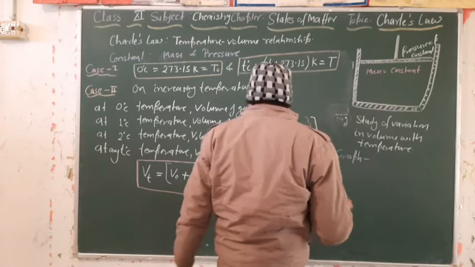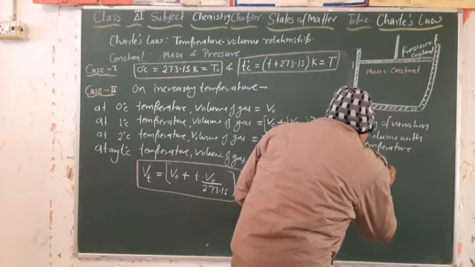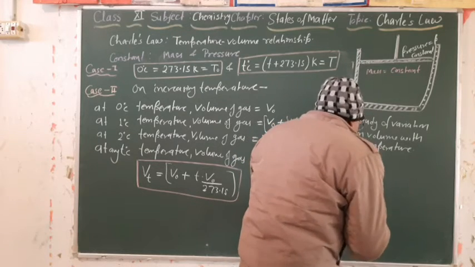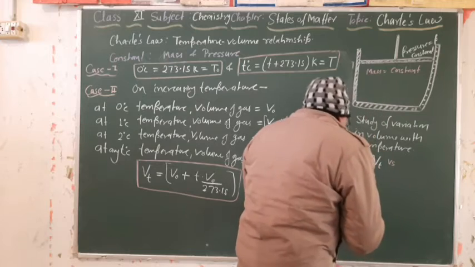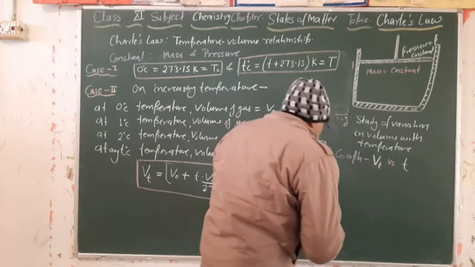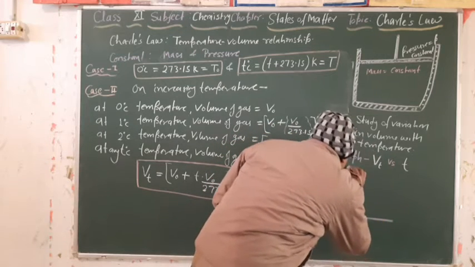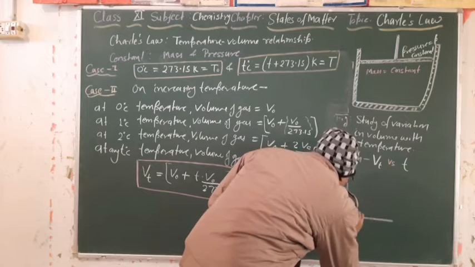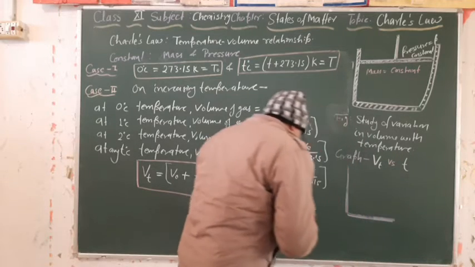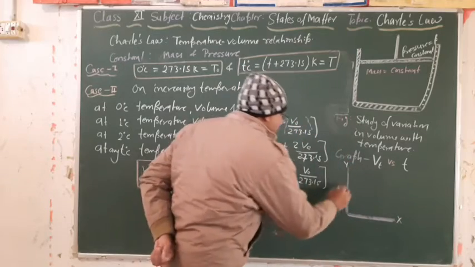This graph will show the relation between volume at t degree Celsius temperature versus temperature t. Suppose this is the y axis, this is the x axis.